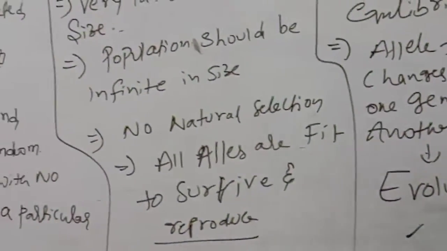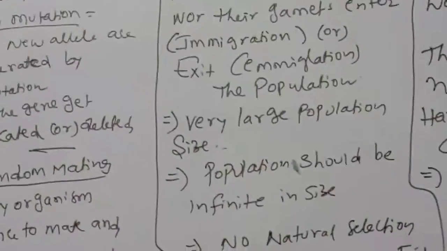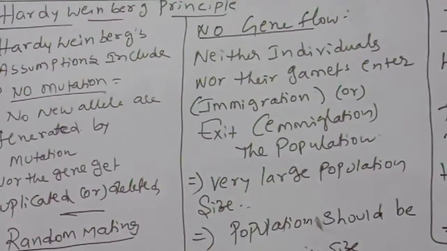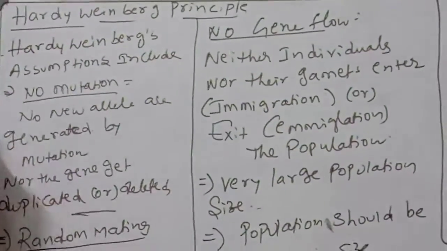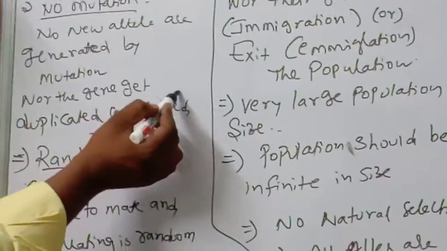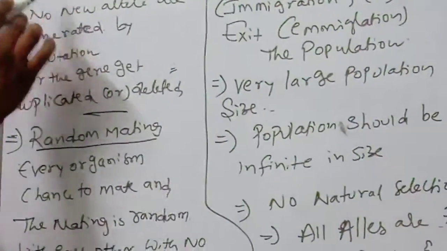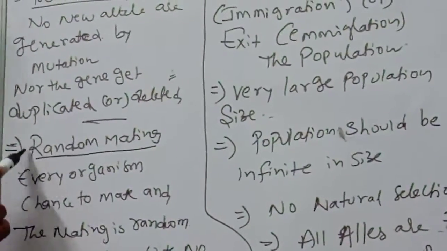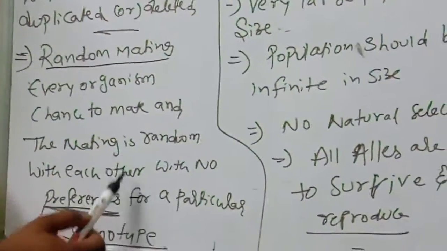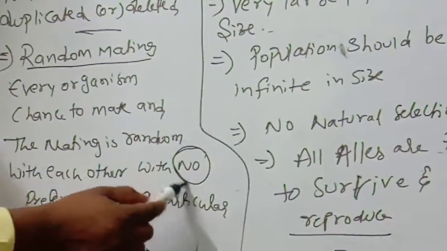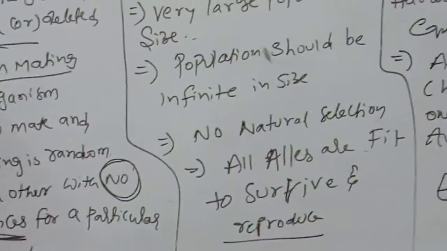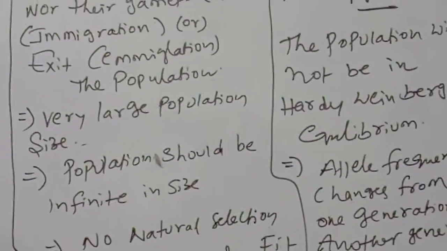Children, observe very carefully what I am telling. We are discussing the Hardy-Weinberg principle assumptions. If mutation is not there, the equilibrium will be stable, because no new alleles are generated by mutation, nor are genes duplicated or deleted. Once mutation is there, equilibrium will be disturbed. Next, random mating: every organism has a chance to mate, and the mating is random with no preferences for a particular genotype, so no change in the new generations.